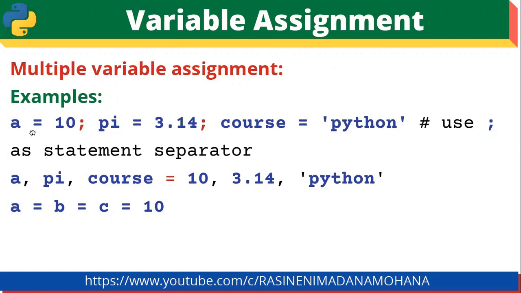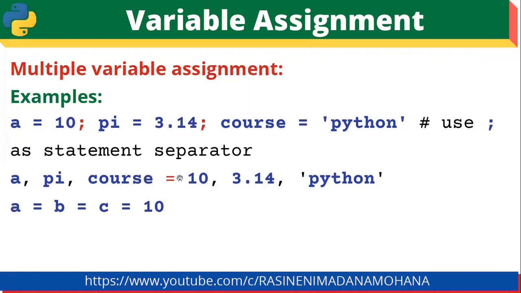The same thing can be written in a single line separated with commas. Suppose here a comma pi comma course equal to 10 comma 3.14 comma 'Python'. The 10 is moved to the first variable a, then 3.14 is moved to the second variable pi, then Python is moved to the third variable course. Like that, the values are assigned to the variables in the same order we have given.